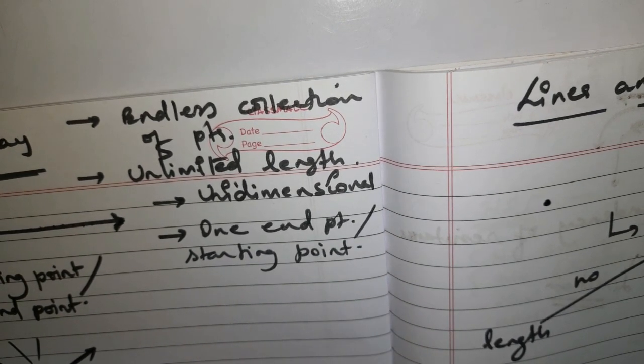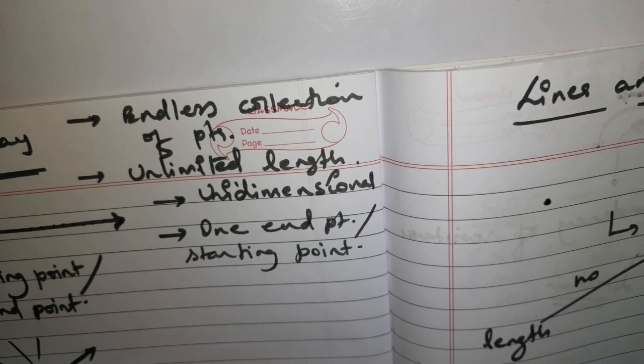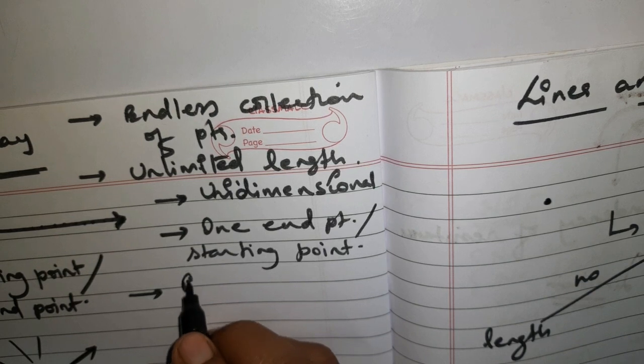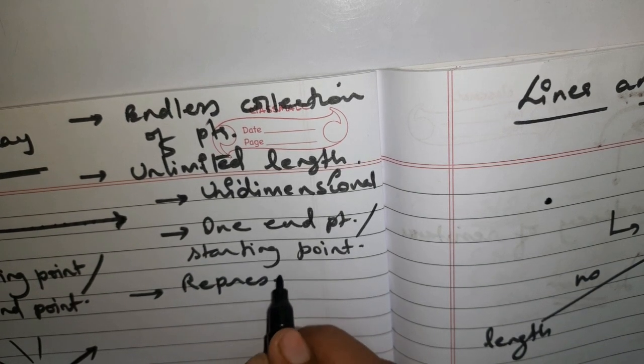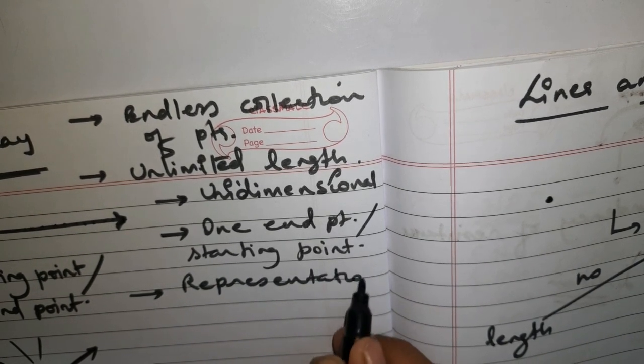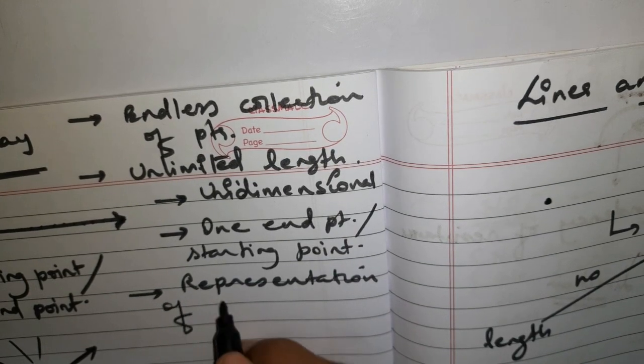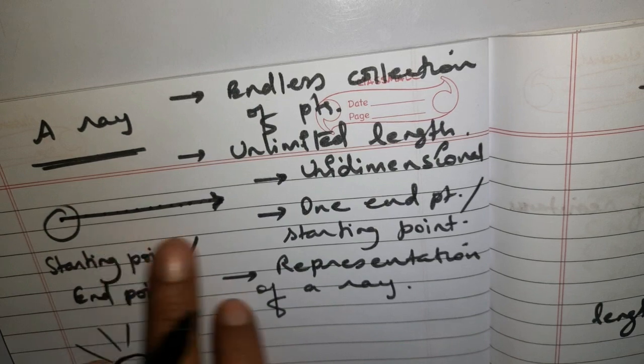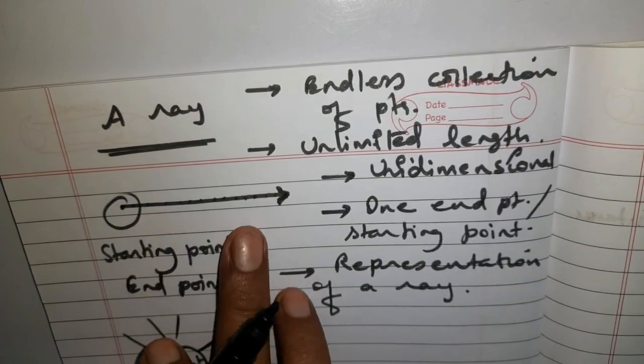Okay, understood? Now, how do you represent a ray?